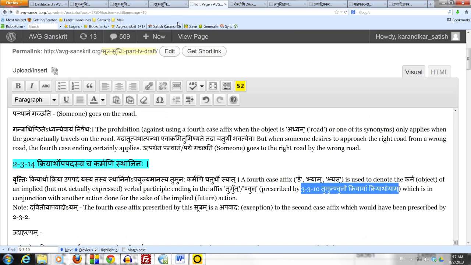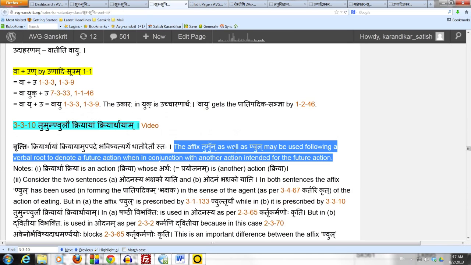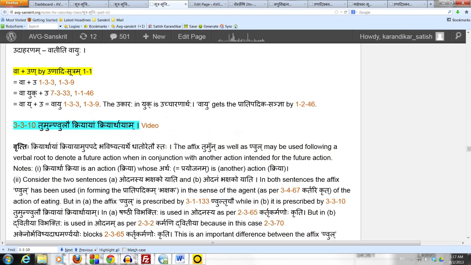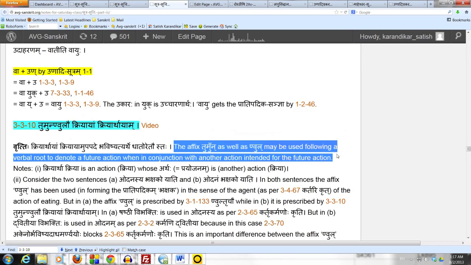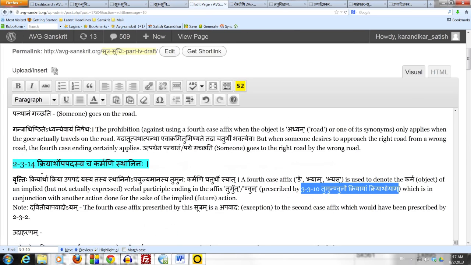It says that the affix tumun as well as nul may be used following a verbal root to denote a future action when in conjunction with another action intended for the future action. That is why the vritti says kriyarthopapadasya means tumunaha or nulaha. Even though the vritti only says tumunaha, it also includes nulaha, because they are both prescribed by the same sutram 3.3.10. Tumun is much more common than nul. That's why the vritti only mentions tumun.